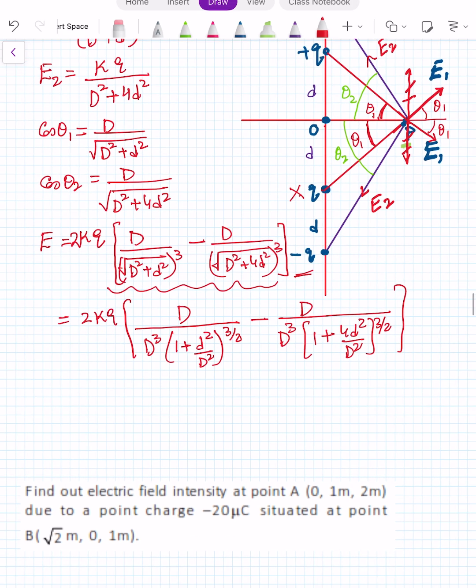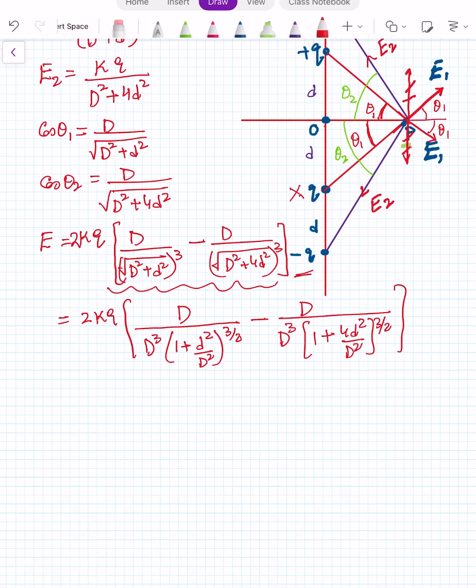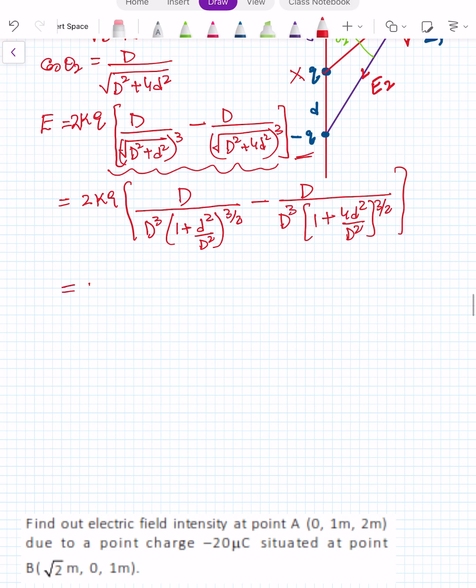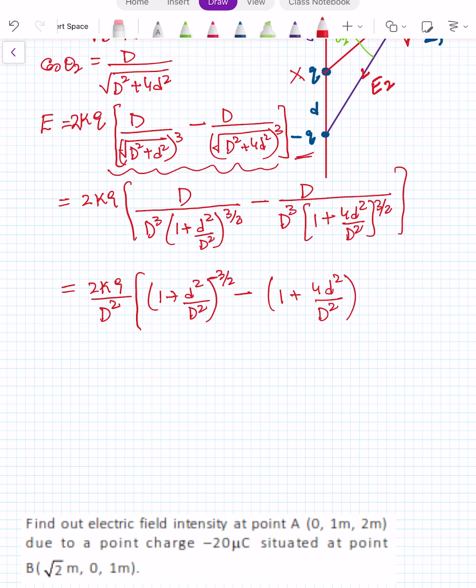So this can be written as 2kQ upon D square, times 1 plus d square upon capital D square to the power minus 3 by 2, minus 1 plus 4d square upon capital D square to the power minus 3 by 2.